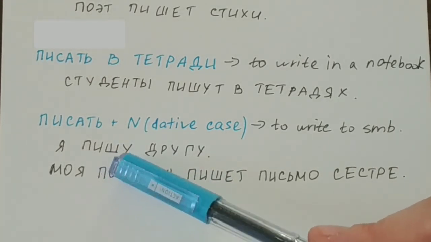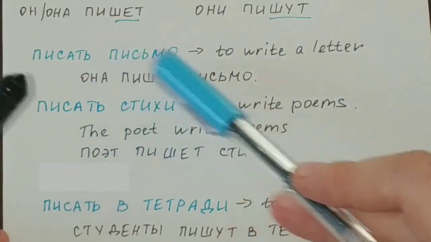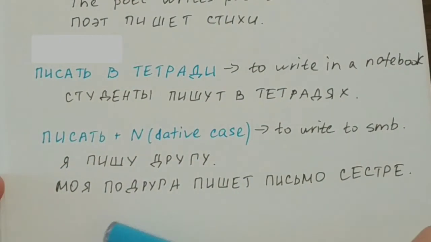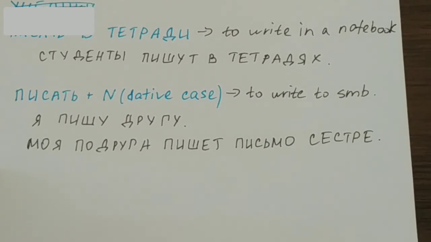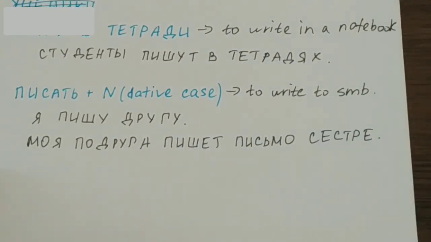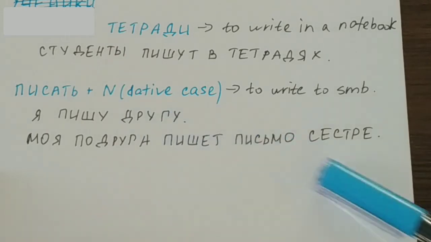You can also use it with other examples, like писать письмо to somebody, to write a letter to somebody. So you will say моя подруга пишет письмо, and you're adding who she writes to. My friend writes a letter to her sister. So you put the word сестра, which is sister, in the dative case here.